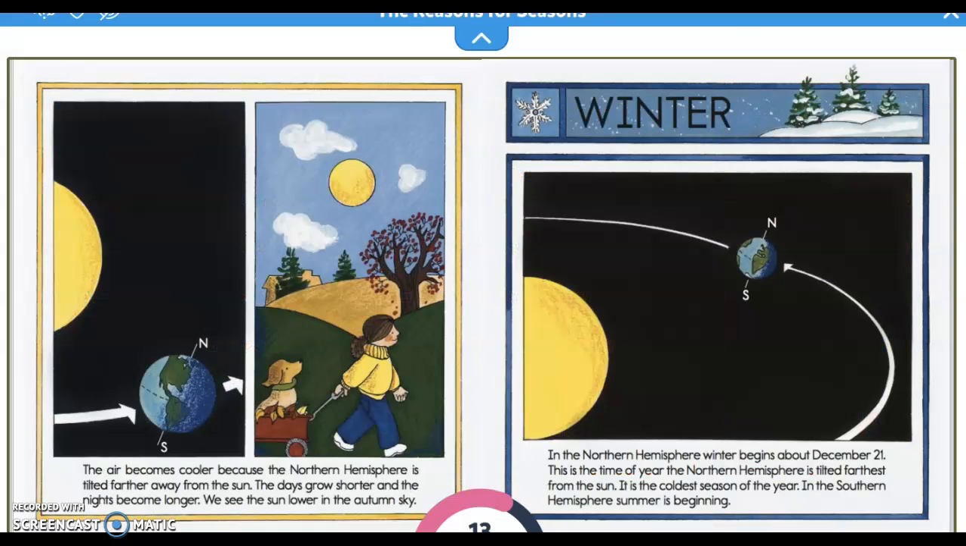The air becomes cooler because the northern hemisphere is tilted farther away from the sun. The days grow shorter and the nights become longer. We see the sun lower in the autumn sky.